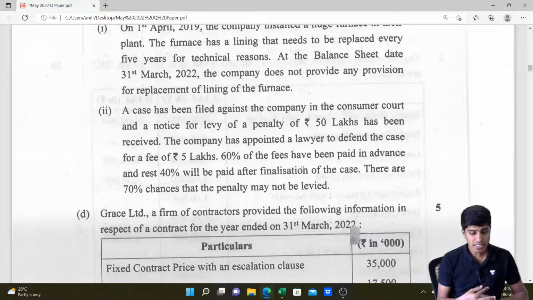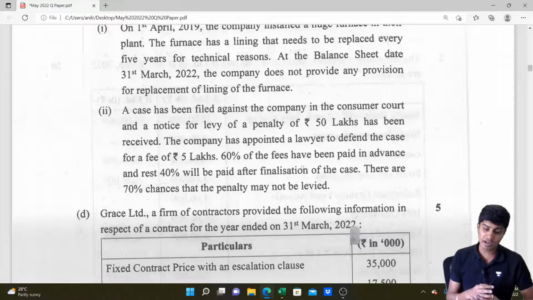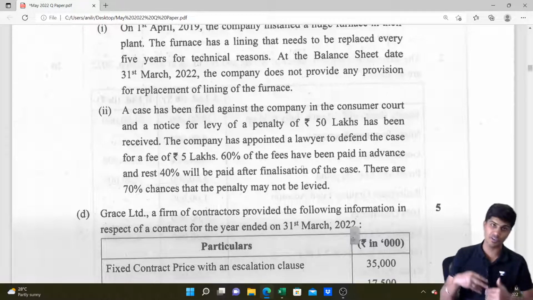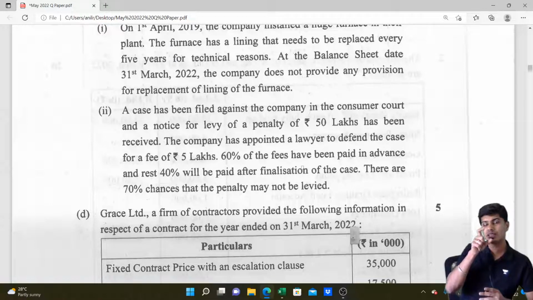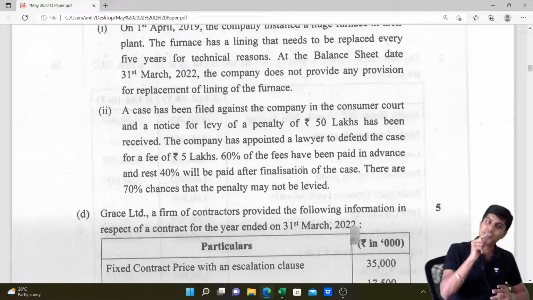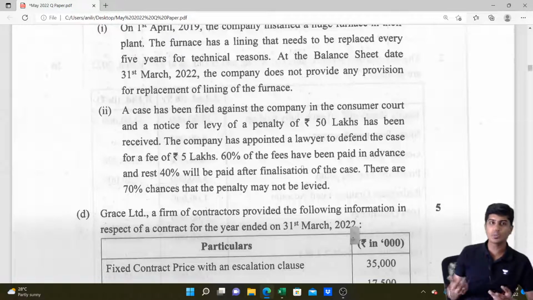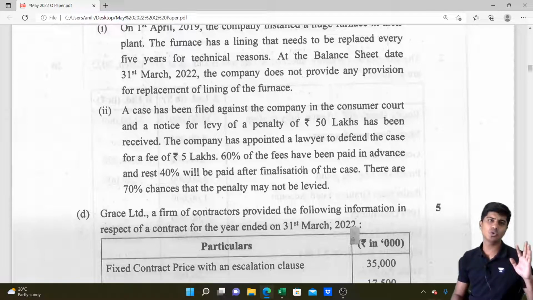Okay. There are 70% chances that the penalty may not be levied. So the case will go in our favor. 70% the case will go in our favor. So that possible obligation is less. That obligation becoming possible is very, very less. So because of it, there is no provision required. We will just disclose it as a contingent liability in the footnote to balance sheet.